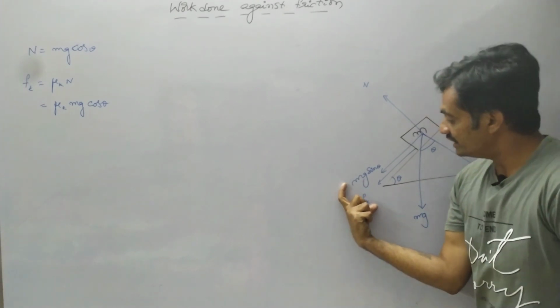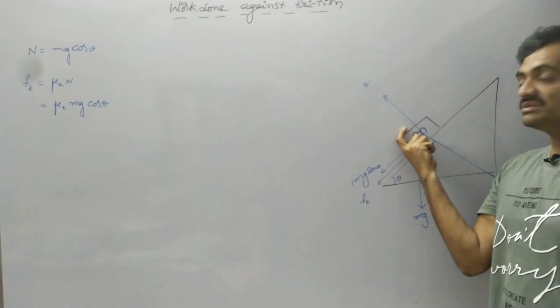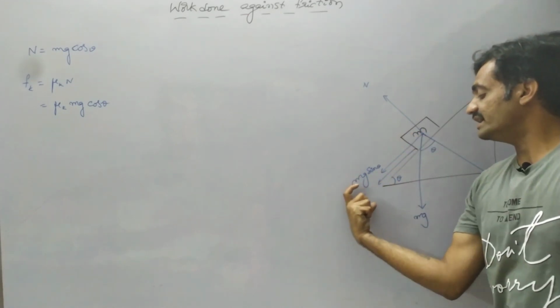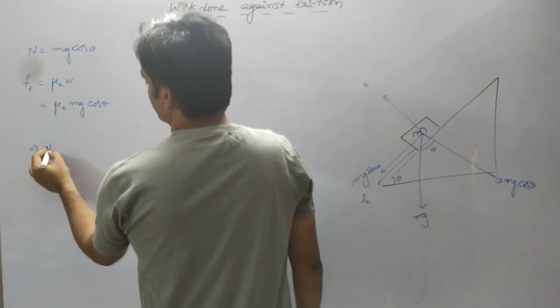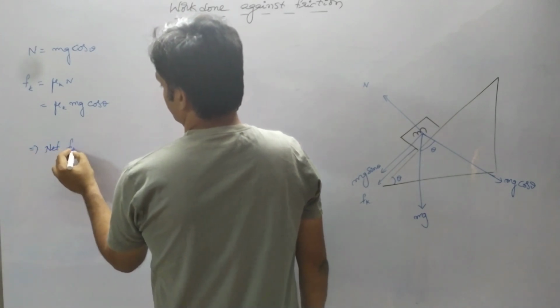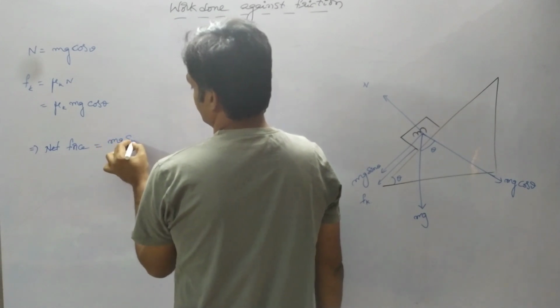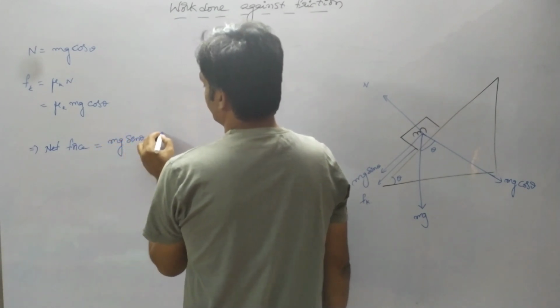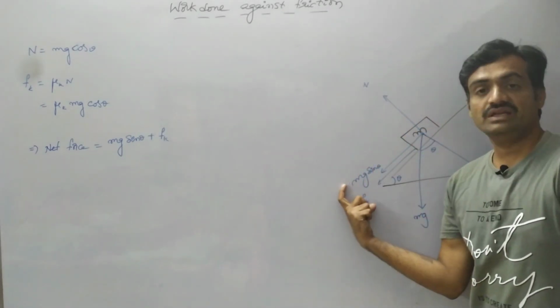Observe that the net force acting on the block in the downward direction, in order to oppose the motion of the block, is mg sin theta plus F suffix k. This represents the force acting on the block.